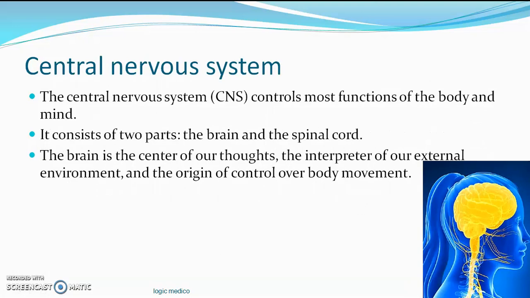The nervous system is basically classified into two varieties, the central nervous system and the peripheral nervous system. That part of the nervous system which is in the center of your body, the brain and the spinal cord, is called the central nervous system. Mostly it controls all the functions of the body and the mind. The brain is the center for our thoughts, the interpreter of our external environment and the origin of control over body movements. If you feel like getting up and walking from this place, you will walk. If you feel thirsty, you will drink water. So that's how the brain controls the remaining part of the body.